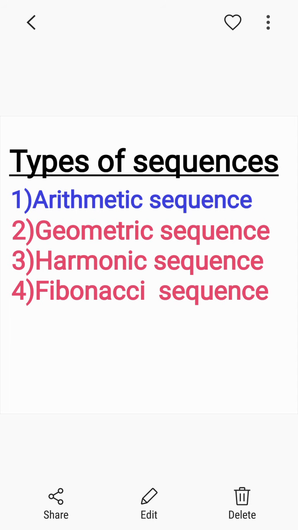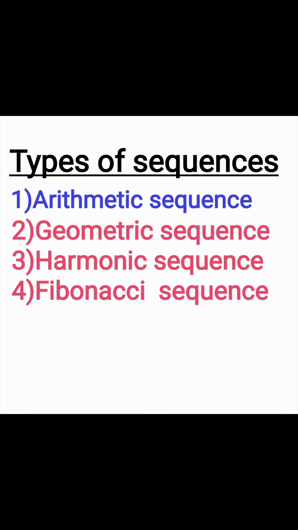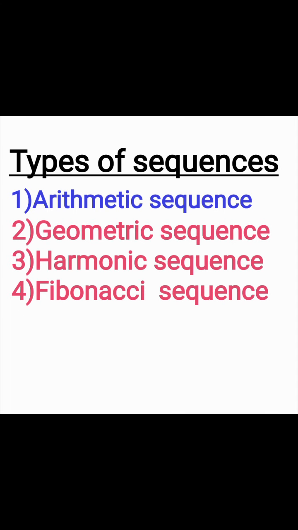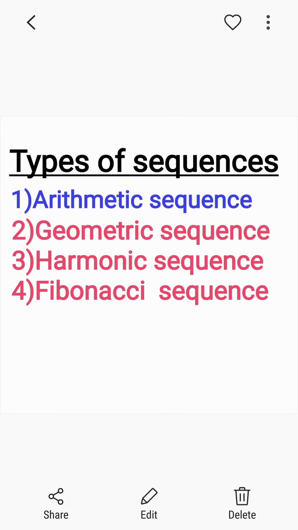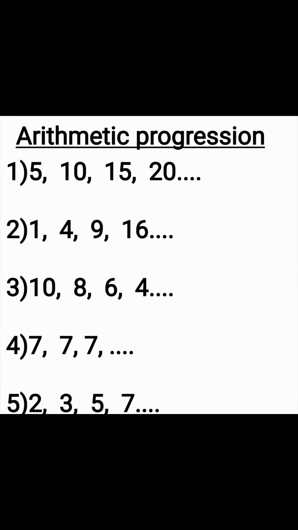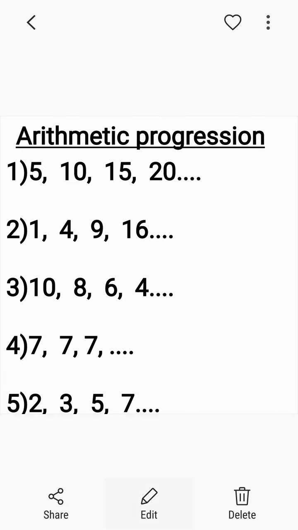The next thing to be understood in this chapter is types of sequences. There are different types of sequences. The first one is arithmetic sequence, then geometric sequence, harmonic sequence and Fibonacci sequence. Now in 10th standard, we are going to focus only on arithmetic sequences. The remaining three will be studied in higher classes. What is an arithmetic sequence? An arithmetic sequence is also called an arithmetic progression.